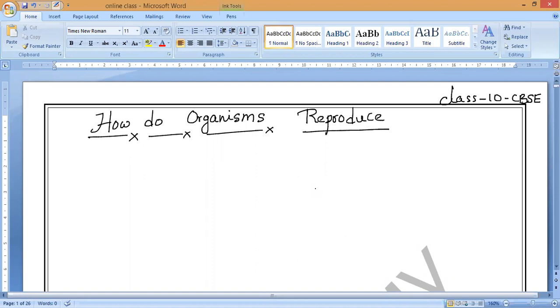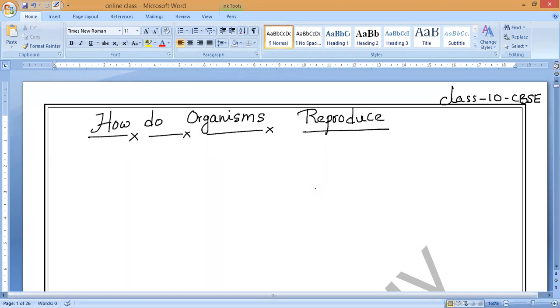So, if you'll observe here, from today we are going to start the next chapter in biology. That is, how do organisms reproduce. But before going to study this chapter, actually we have to study control and coordination also.